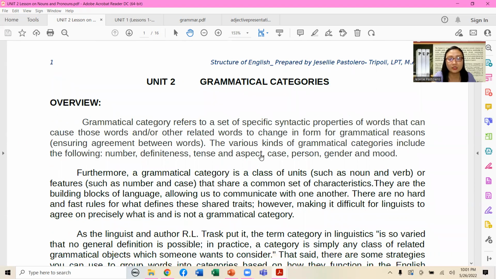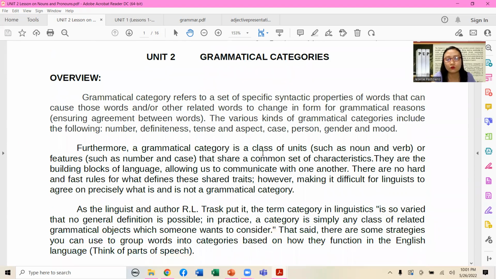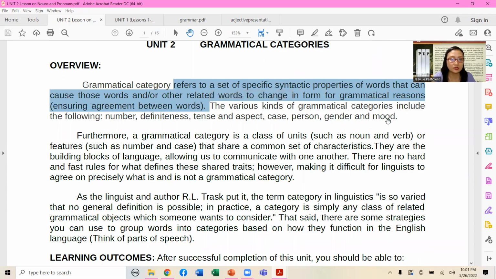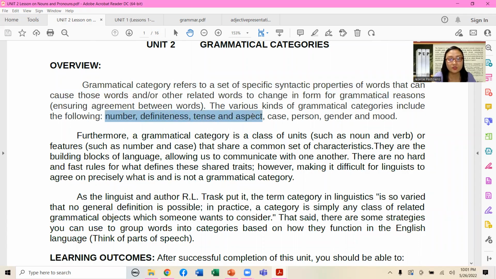Now, when we talk about the grammatical categories, what are those? This refers to a set of specific syntactic properties of words that can cause those words and other related sentences to change in form for grammatical reasons, ensuring agreement between words. The various kinds of grammatical categories include the following: number, definiteness, tense and aspect, case, person, gender, and mood.